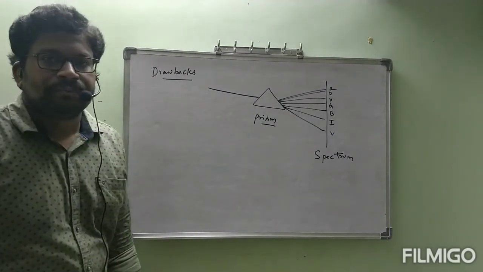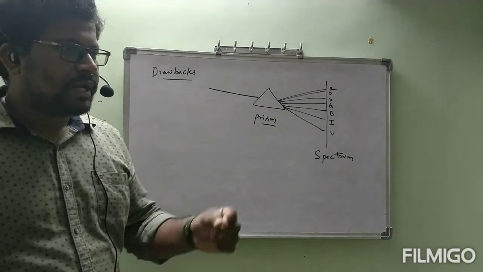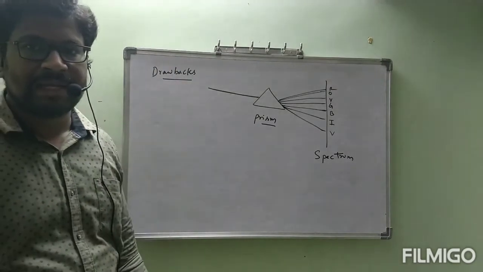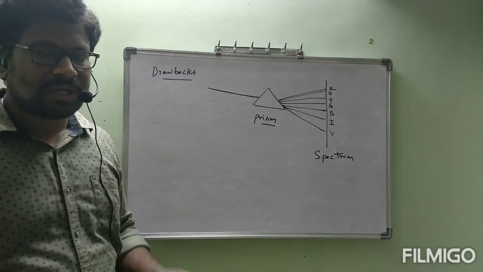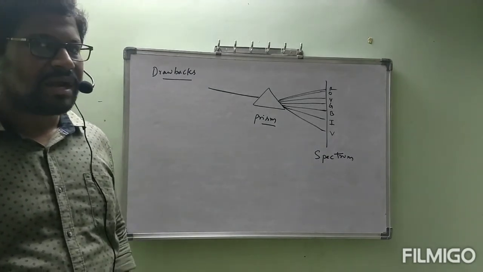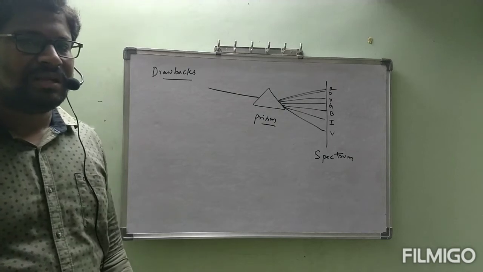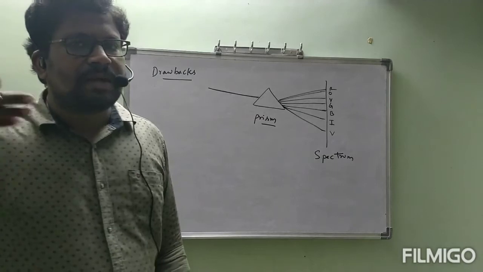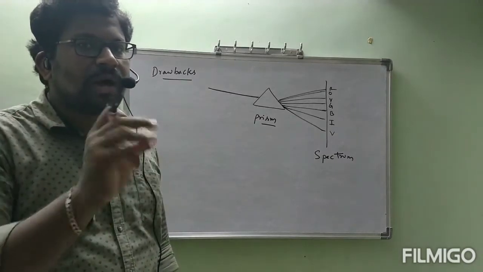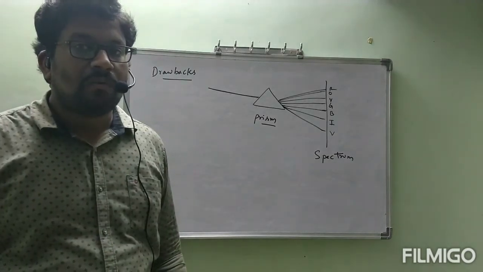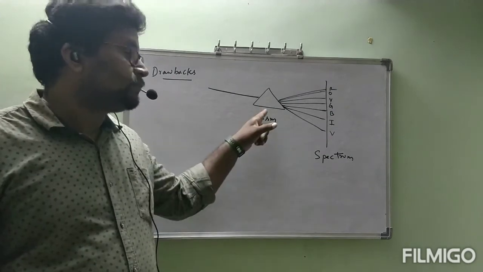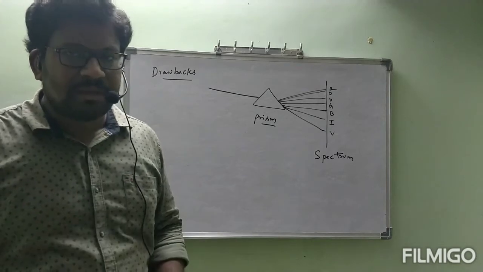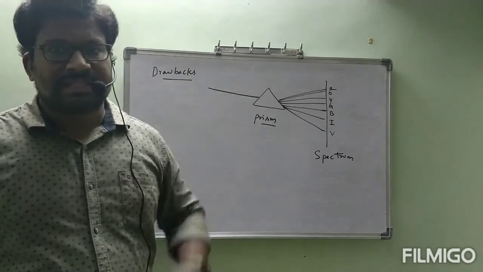Observation of a rainbow: if you get rain and sunlight, we will observe the rainbow. Actually, a rainbow contains 7 colors in total, but we are not able to see all 7, no? We can see 3 or 4 colors, because the light is passing through water droplets. The water droplets act almost like a prism, though not a perfect prism. That's why they can split the light into colors.